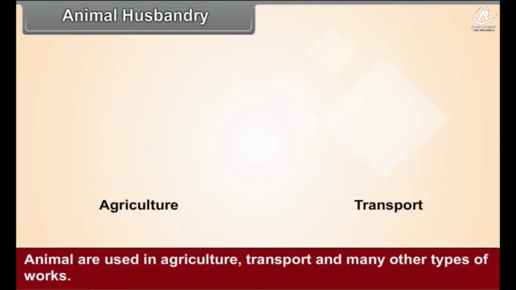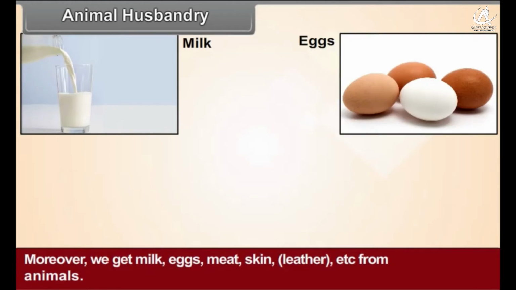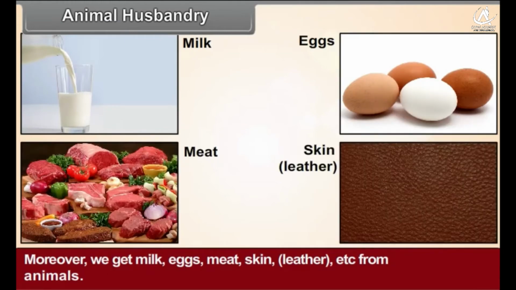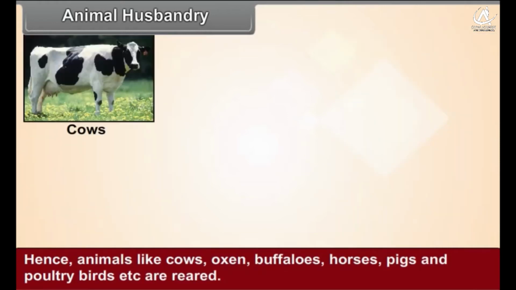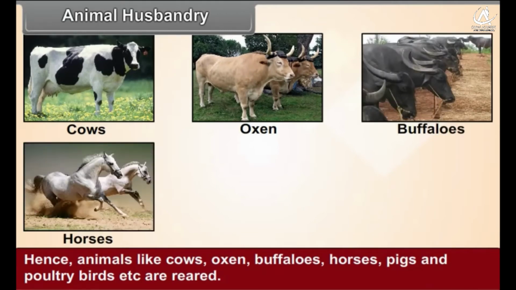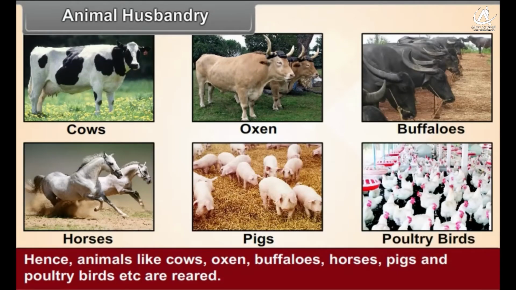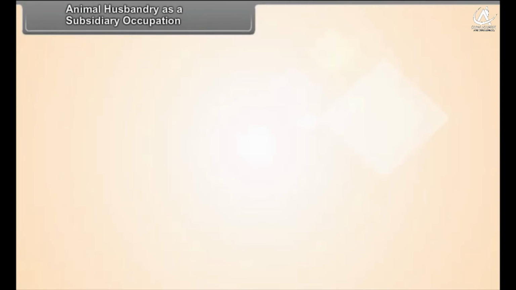Animals are used in agriculture, transport, and many other types of work. Moreover, we get milk, eggs, meat, skin, that is leather, etc. from animals. Hence, animals like cows, oxen, buffaloes, horses, pigs, and poultry birds, etc. are reared. Animal husbandry as a subsidiary occupation.